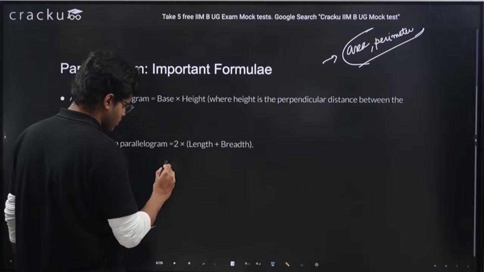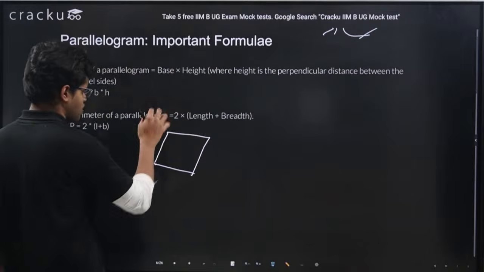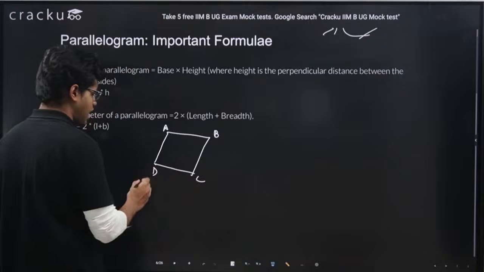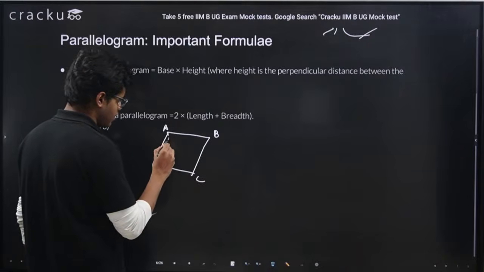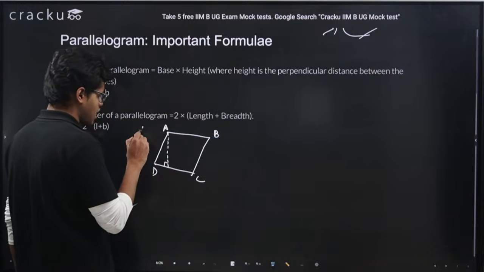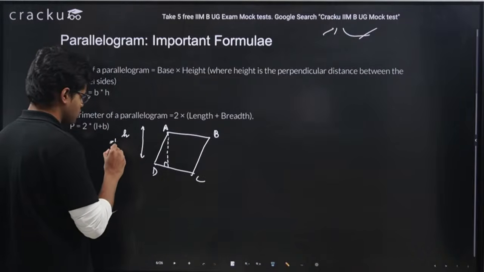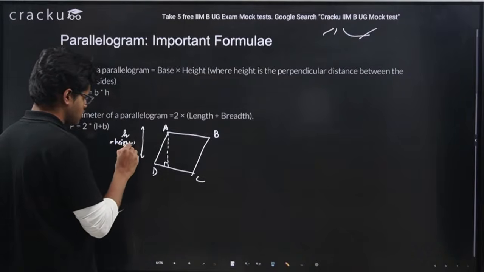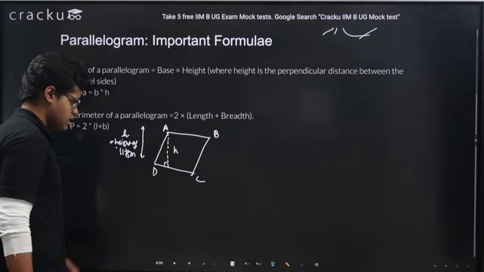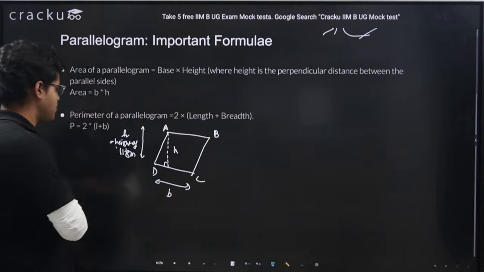Now, let's say this is a parallelogram A, B, C, D. I am drawing a perpendicular from A to DC. This I will call the height of the parallelogram, H equals height of parallelogram. And this I will call the base of parallelogram.